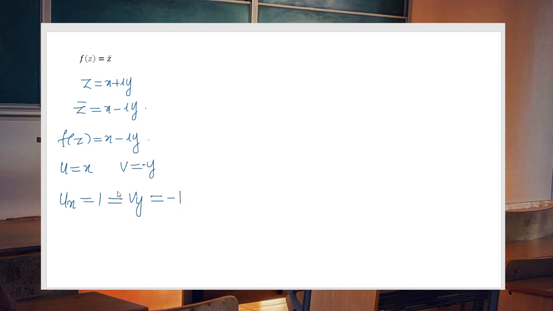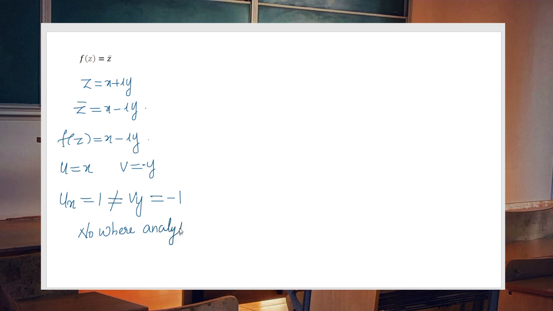So these two will never be equal. u_x equal to 1 and v_y equal to minus 1. So u_x is not equal to v_y for all values of x and y. u_x is not equal to v_y for any choice of z. So this is not analytic, or nowhere analytic. We can call this a nowhere analytic function.